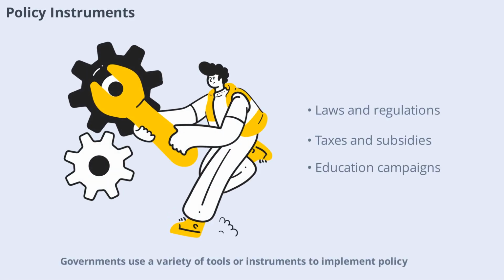Governments use a variety of tools or instruments to implement policy. These include laws and regulations, taxes and subsidies, public education campaigns, and direct provision of services. The choice of instrument depends on the problem being addressed and the desired outcomes. Each tool has its strengths and limitations.